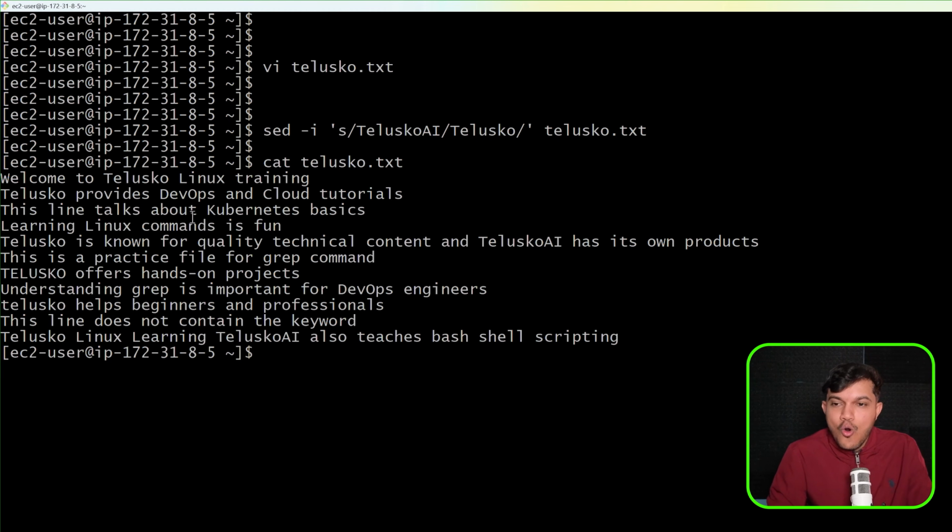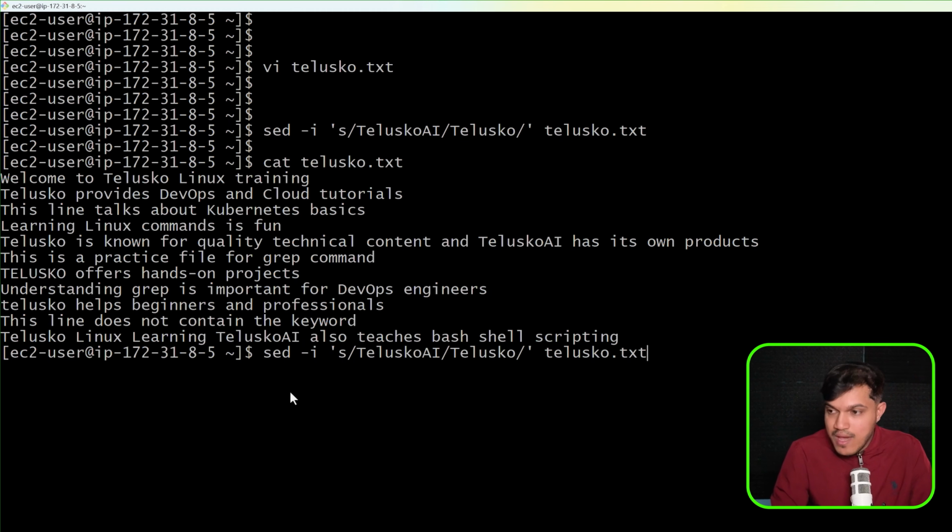telusko.txt. You can see here only the first occurrence wherever Telusko AI was there, that was changed, not all occurrences. We have one more occurrence which is remaining as it is. Only the first occurrence of Telusko AI is replaced, or you can say updated with Telusko, not all the occurrences. If you want all the occurrences, then of course you may have to go with something called global.